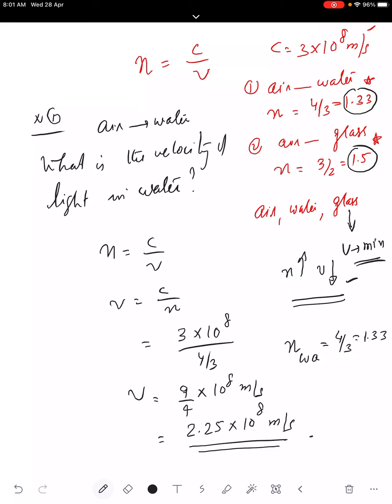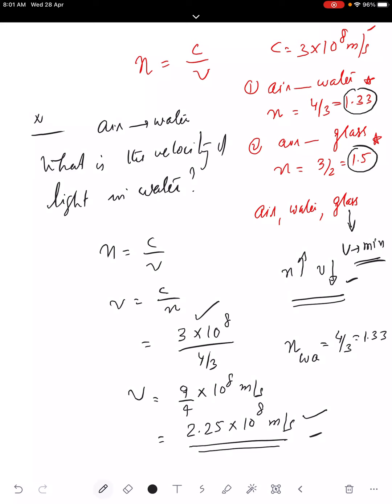The value is very less, 2.25. In air, the value is 3 into 10 to the power of 8. Now in water, the velocity will be less, 2.25. The velocity of light decreases. Similarly, you can also calculate the velocity of light in glass in the same way. That also you do yourself.